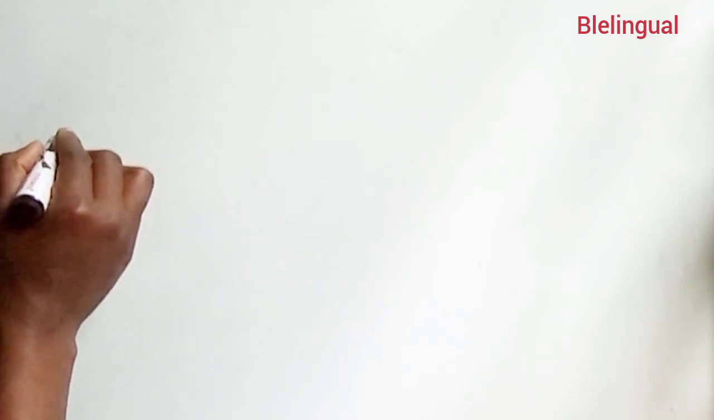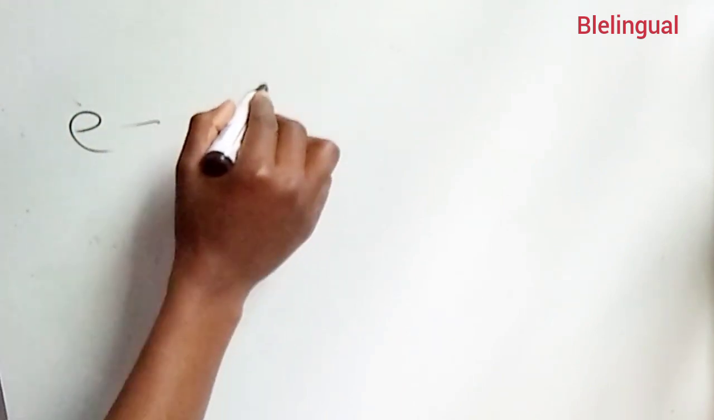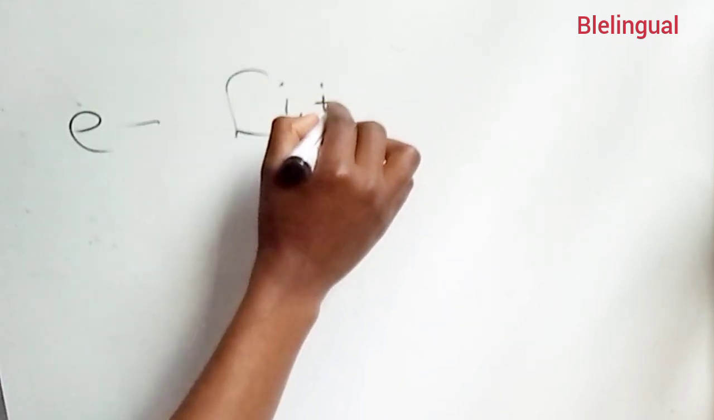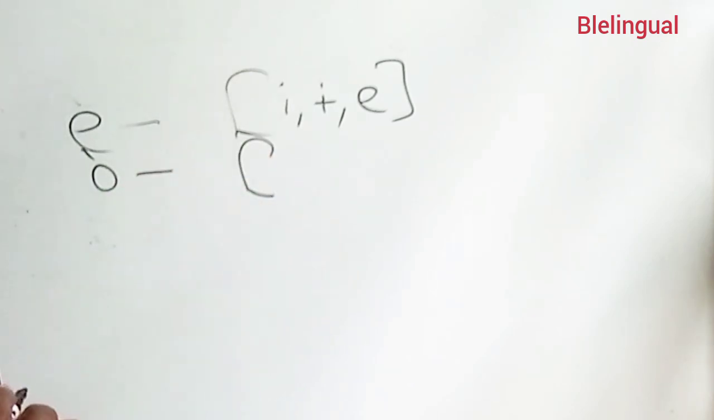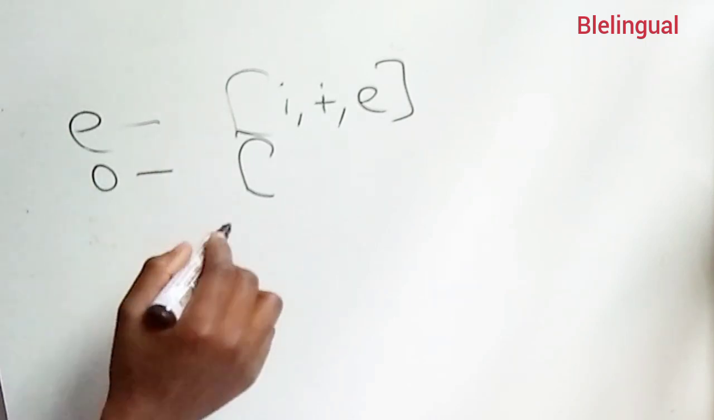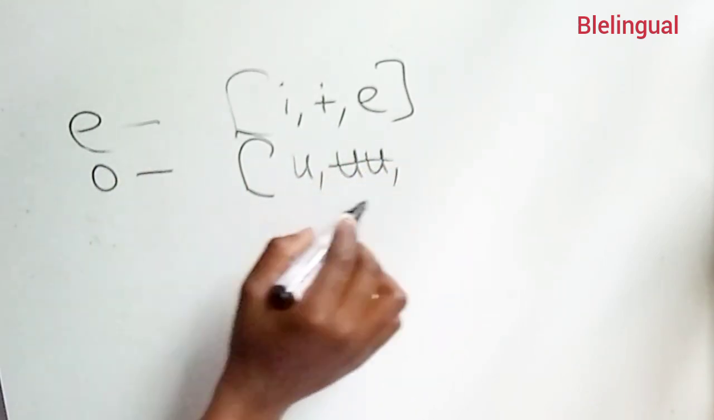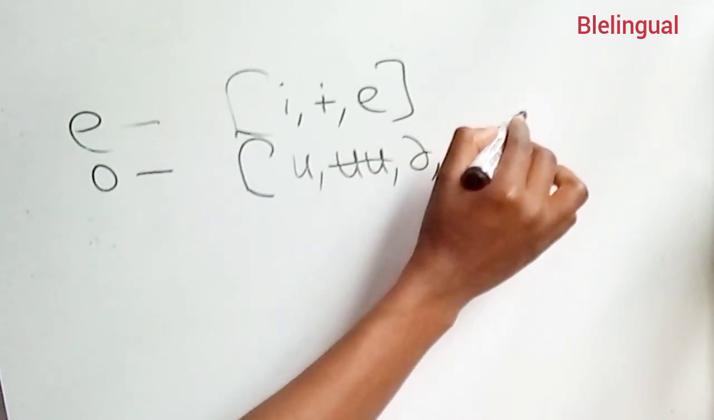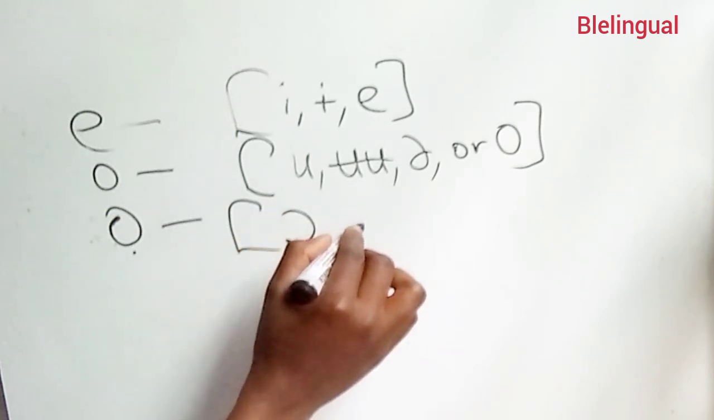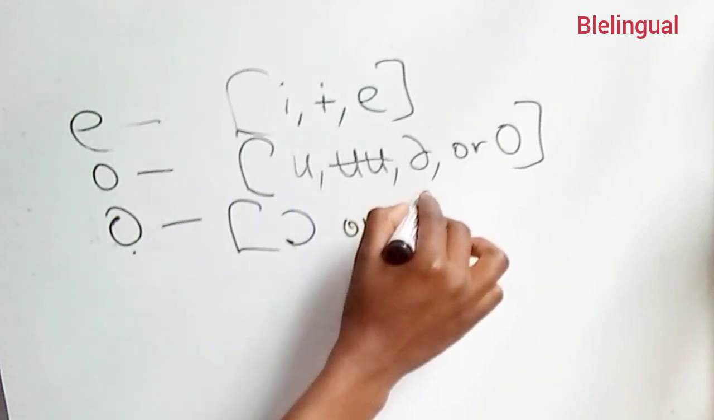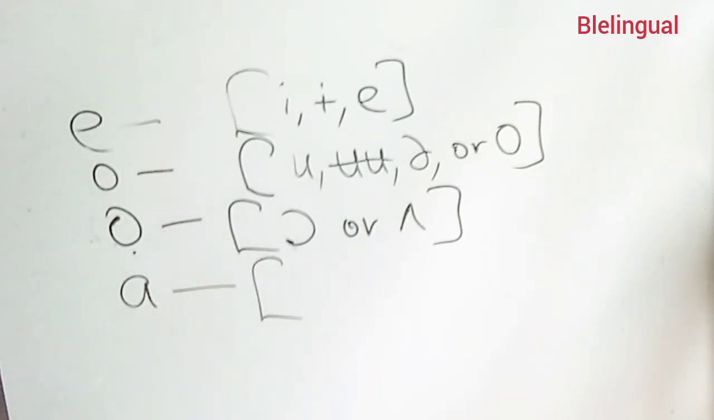So we can therefore say that the second person is realized as A if the root vowel is E or A. And we can say that the second person is realized as O if the root vowel is U or E or O. It is also realized as O if the root vowel is O. And it is lastly realized as A if the root vowel is A.